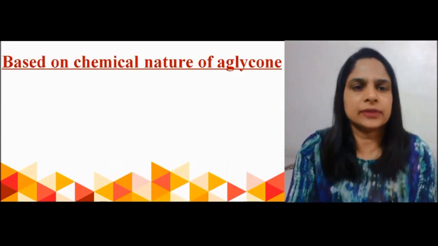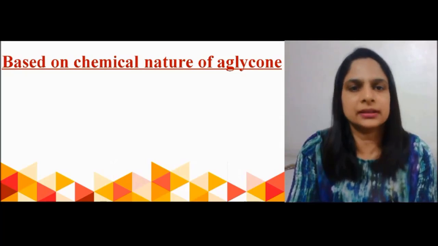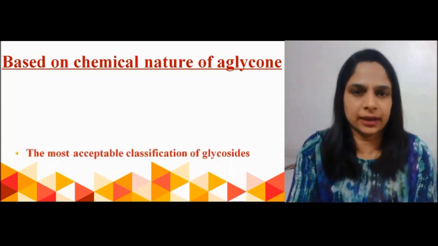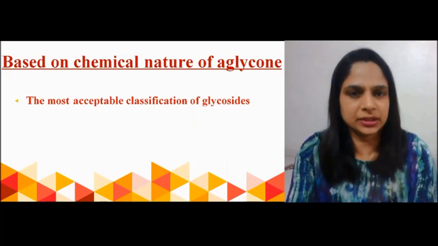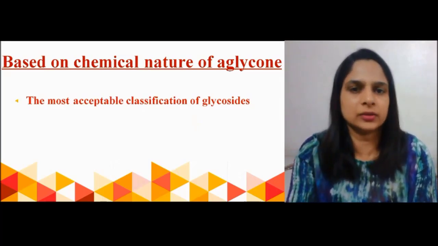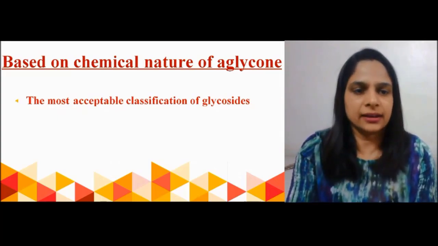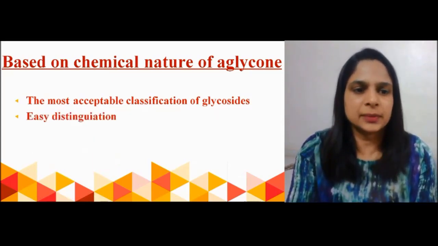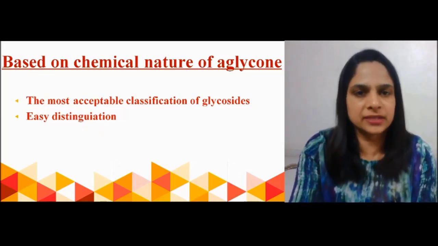The next type of classification of glycosides is the chemical classification, which is based on the chemical nature of the aglycone. As we have seen, aglycone has varying chemical nature, so depending upon the aglycone chemistry, the different glycosides are classified. This is the most acceptable classification of glycosides, because it is easy to distinguish because of the varying and specific chemical nature.